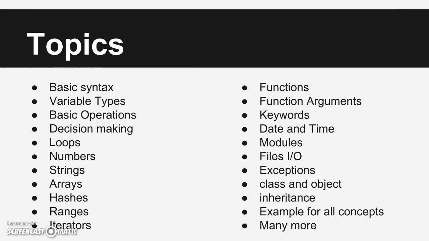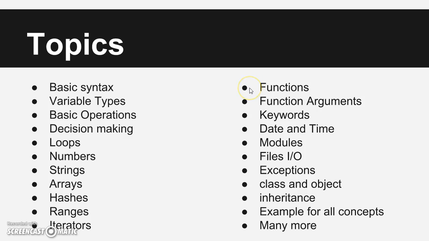What are the topics we are going to cover in this course? First we will start with the basic syntax, seeing what the variable types are, what the basic operations are, and decision making using if-else statements. We will then see loops, numbers, strings, and array data types, what hashes and ranges are, and how to use iterators.